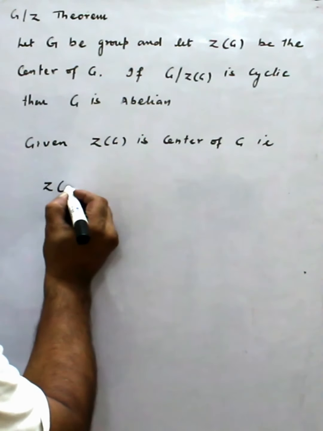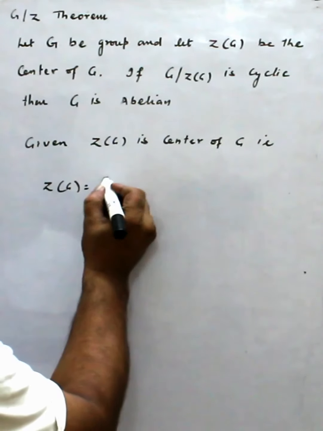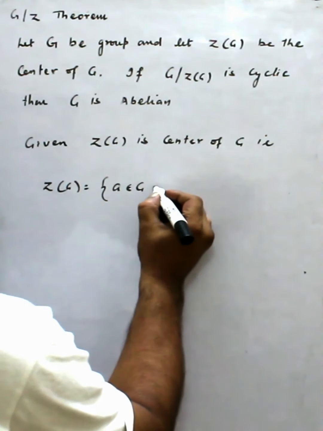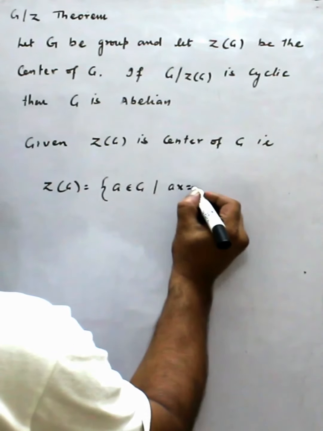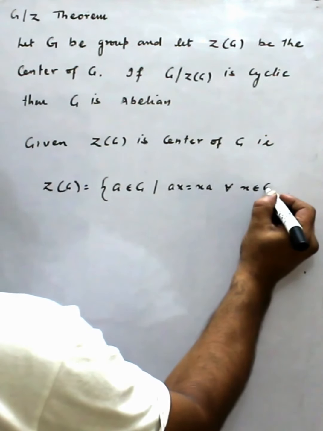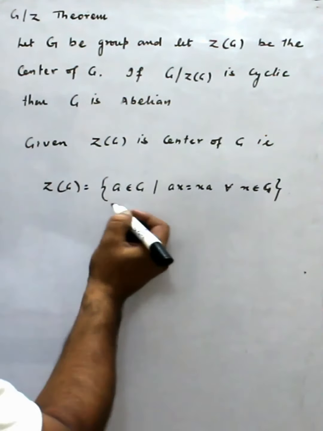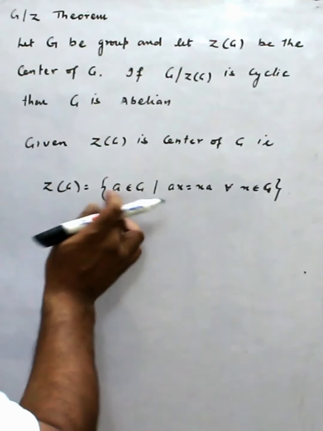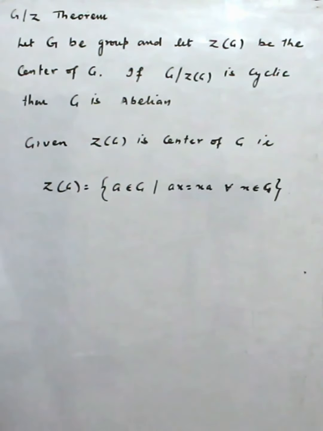By the definition of center, Z(G) contains the elements a of G such that ax = xa for all x belonging to G. That means simply those elements are contained in Z(G) which commute with every element of G. Some elements are certainly there, because at least the identity commutes on both sides.